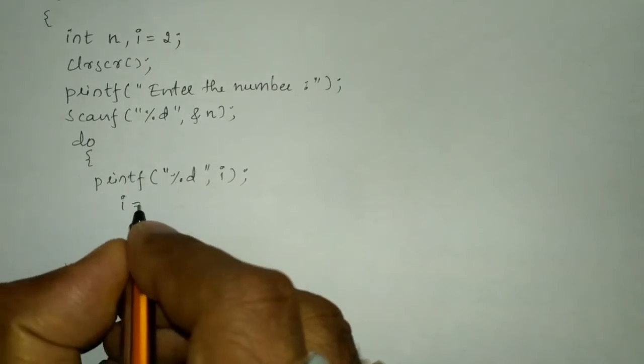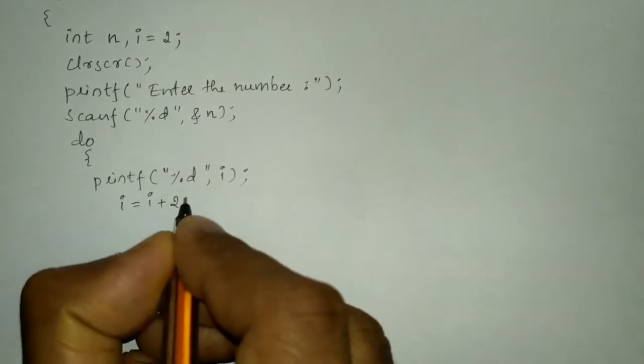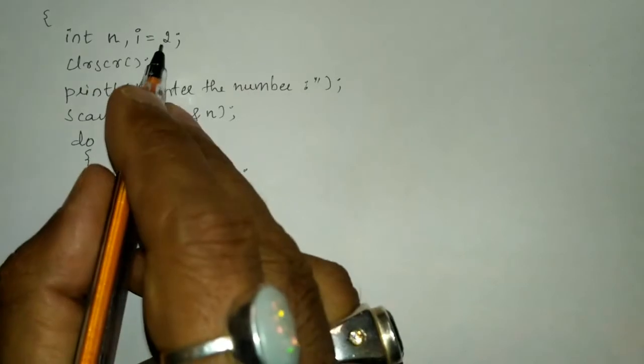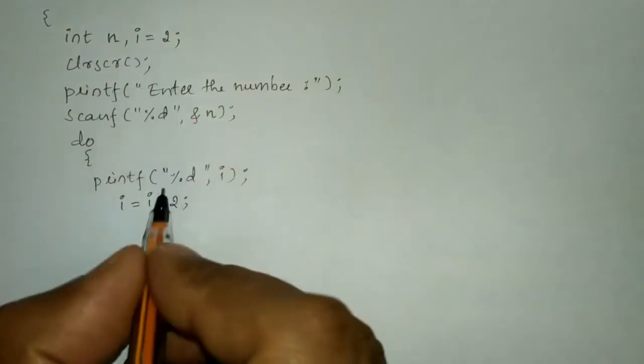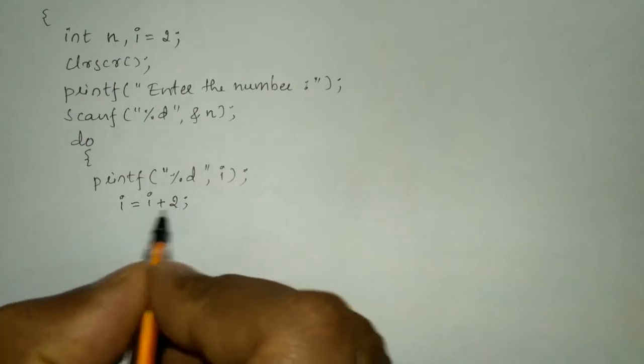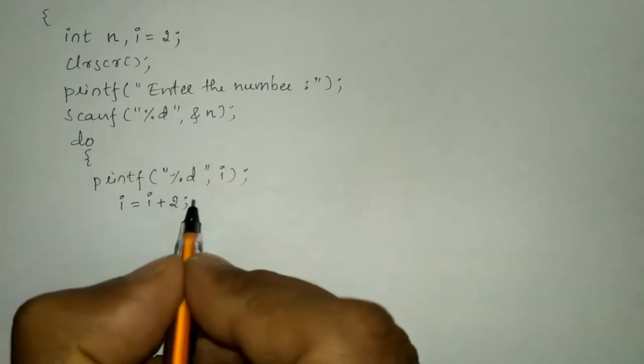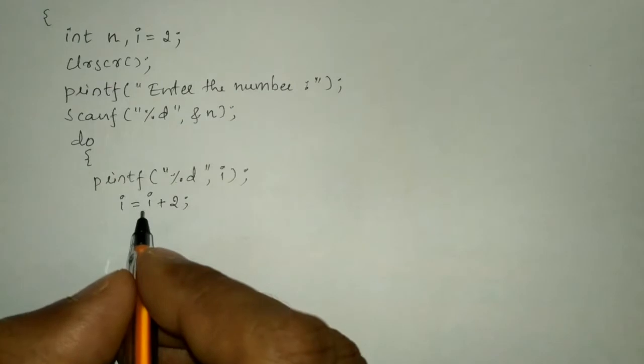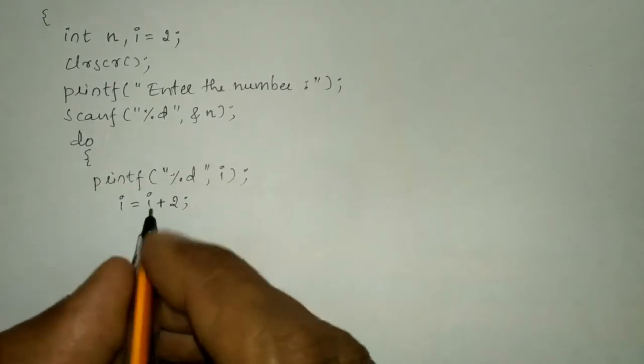Now after printing, it has to increment its value by 2. For that, I'm going to write i = i + 2, because initially i is equal to 2. If I write 2 plus 2, it will become 4. 4 plus 2, 6. 6 plus 2, 8, and so on. So this is how we'll be able to print even numbers.